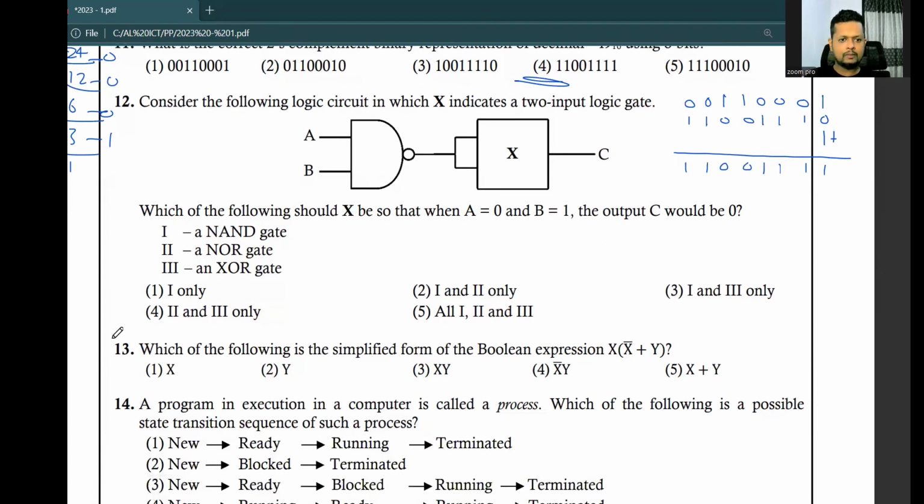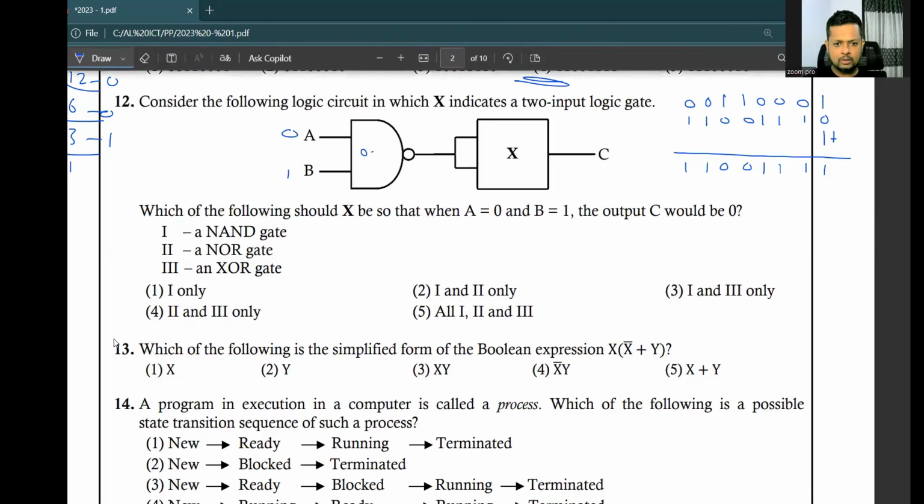Okay, then number 12. Consider the following logic circuit in which X indicates 2 input logic gates. Which of the following should X be so that when A equals 0 and B equals 1, the output C would be 0? Okay, if A equals 0, B equals 1, C should be 0. So what happened to this 0 and 1 after this NAND gate?